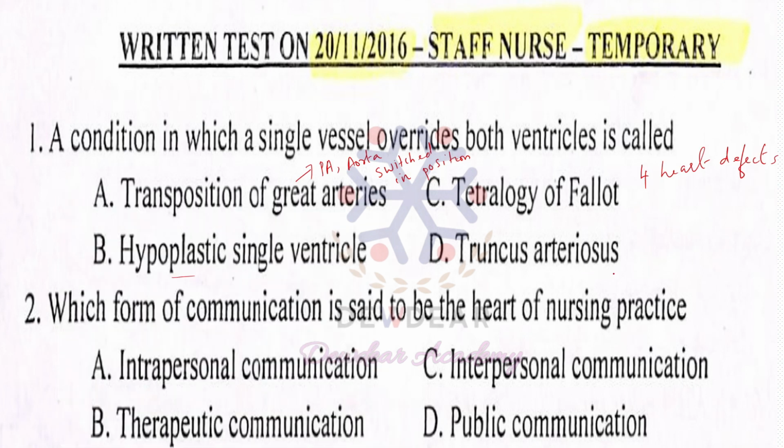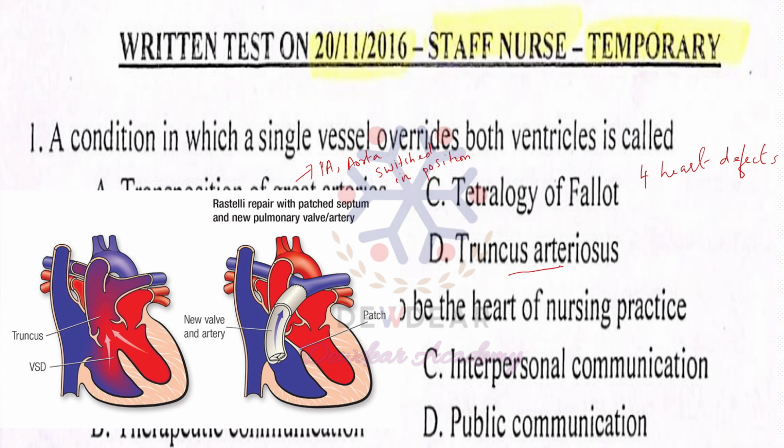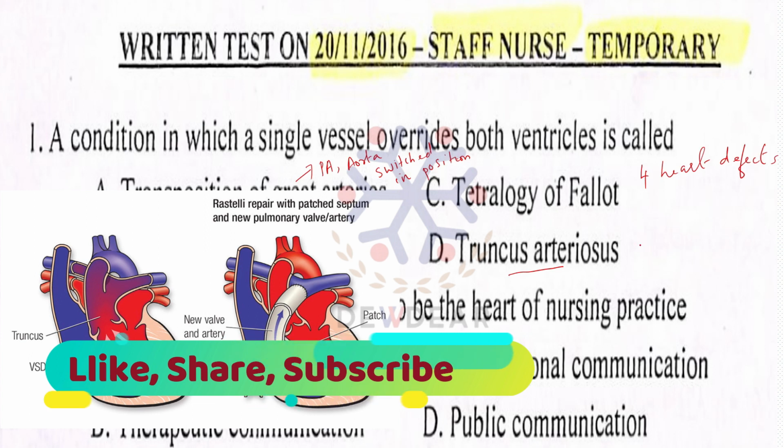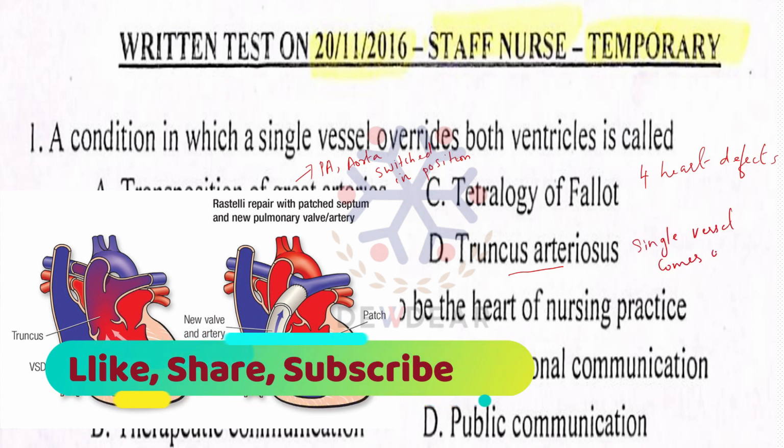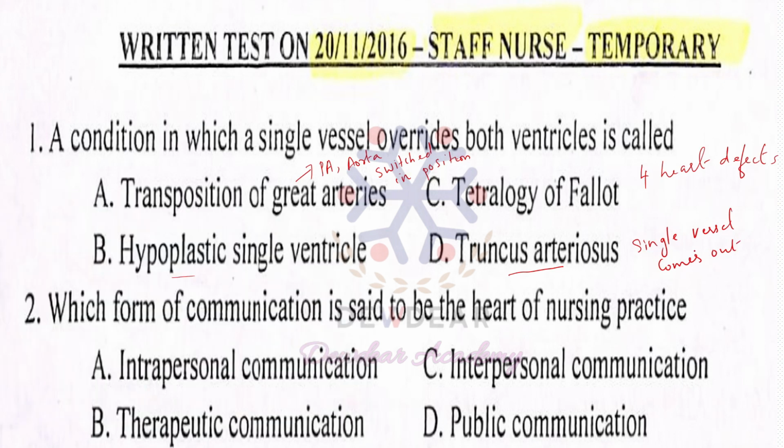And the last option given is truncus arteriosus. This is a rare type of heart disease in which a single blood vessel comes out of the right and left ventricles instead of the normal 2 vessels, that is pulmonary artery and aorta. So in our question, what is the condition in which a single vessel overrides both ventricles? The answer is option D, truncus arteriosus. Option D is the correct answer.